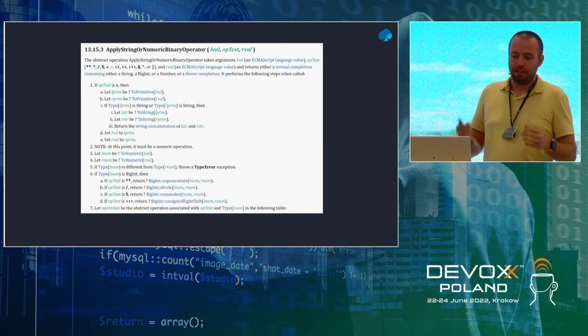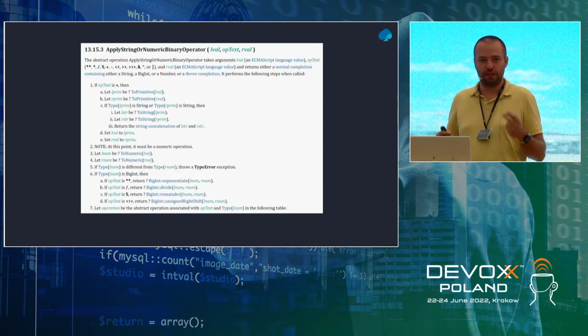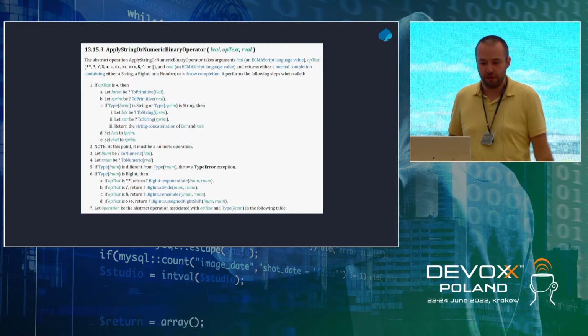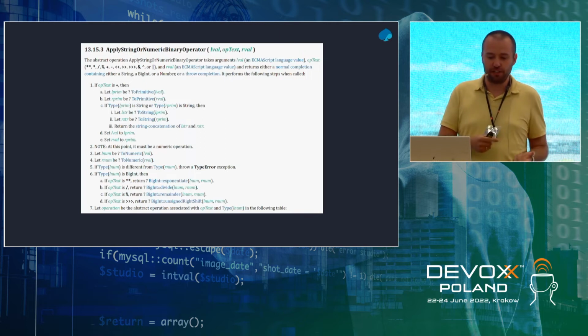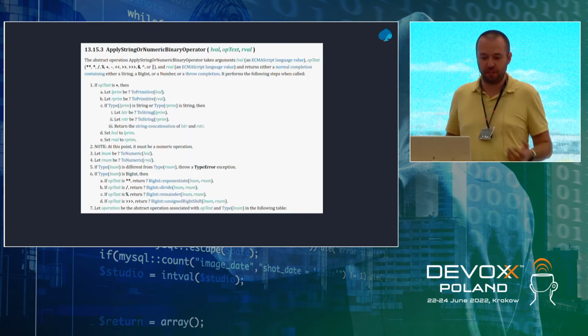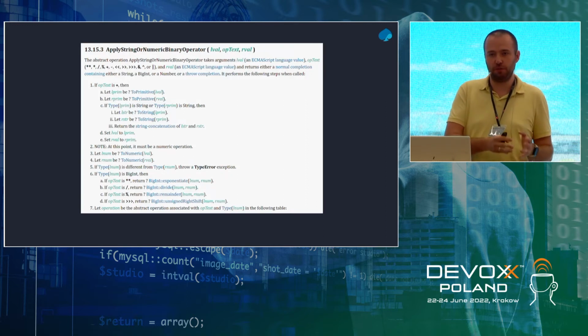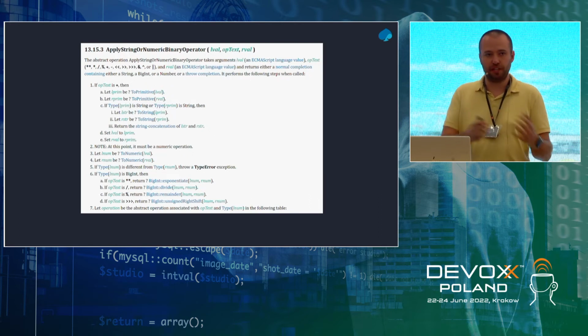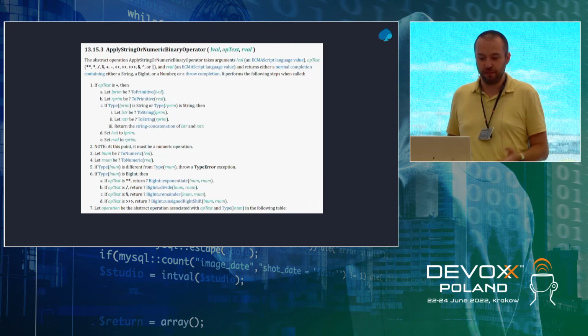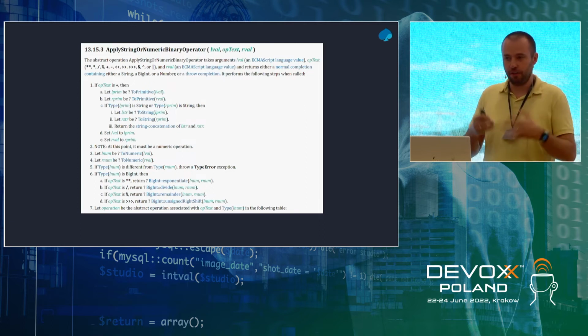So if we have a plus operator, then we can do two things. We can either try to concatenate strings or add two values together. And when is concatenation made and when is addition made? First, we will try to convert both values to primitive values. Then if at least one of them is a string, we will do string concatenation. So if you have a string and a number, we will do string concatenation. And if none of them is a string, then we will do addition.